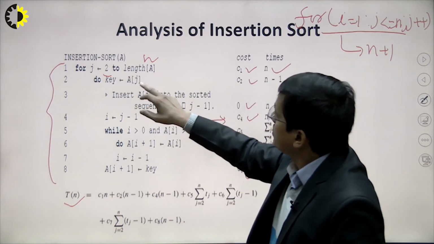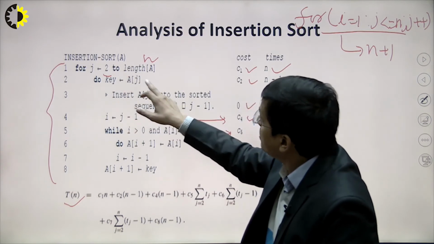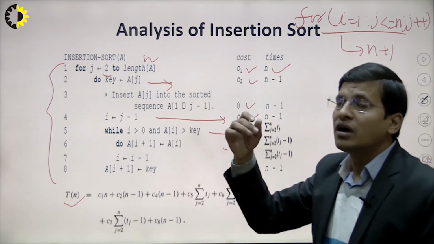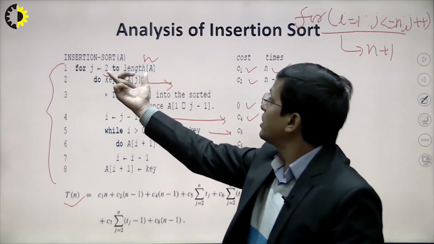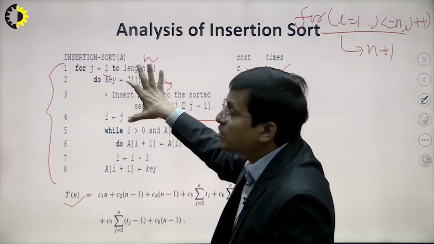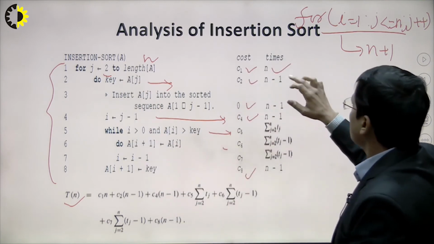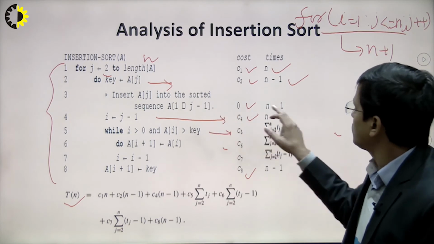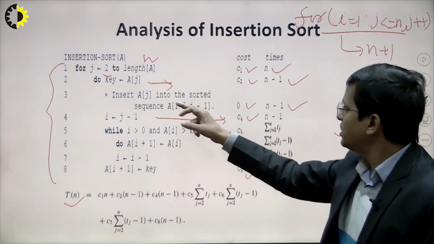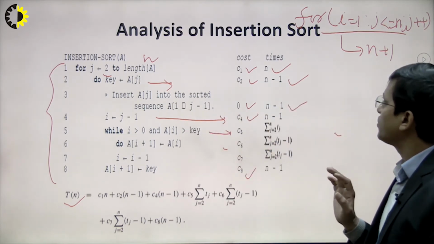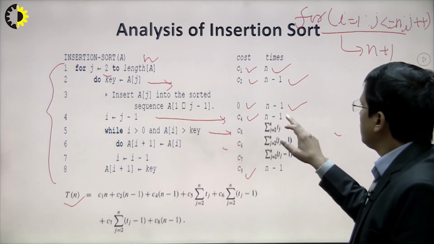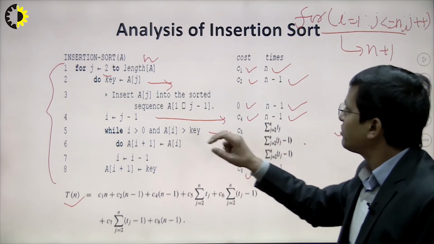Similarly, these are inside the for loop. The statements inside that for loop will be executed n minus 1 times. This means if the loop executes n times, the statement will be executed n minus 1 times. So this will be n minus 1 times. Similarly this will be n minus 1 times, but this is a comment, so we don't have any requirement, right? Because its overall cost will be 0. So this step is also taking n minus 1 times.